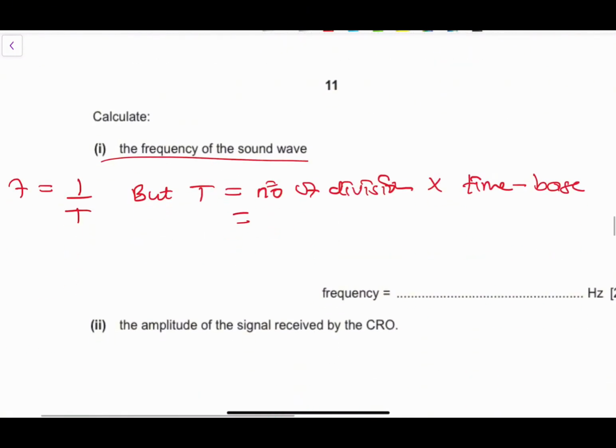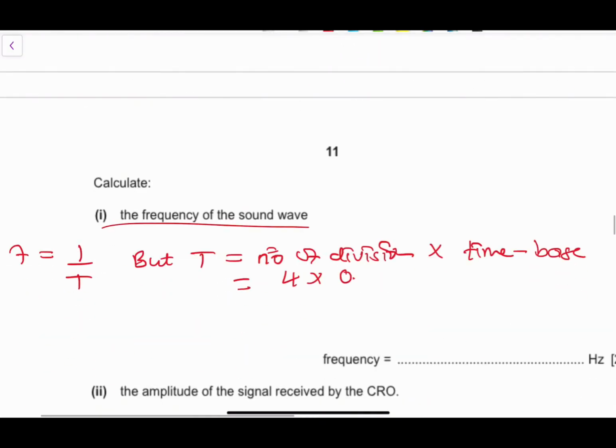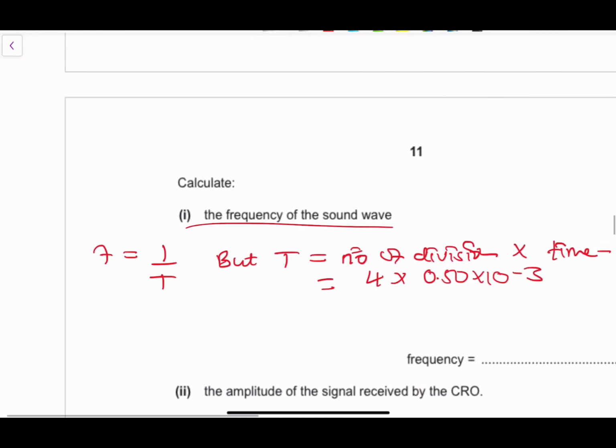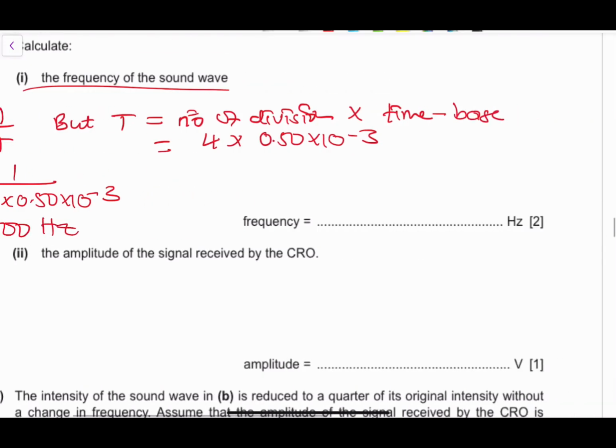4 divisions. What is the time base? It's 0.50 per division, right? So 0.50 times 10 to the power of -3. So our frequency will actually be equivalent to 1 over 4 times 0.50 times 10 to the power of -3. That is basically equivalent to 500 hertz, right? So very important, equivalent to 500 hertz, right?